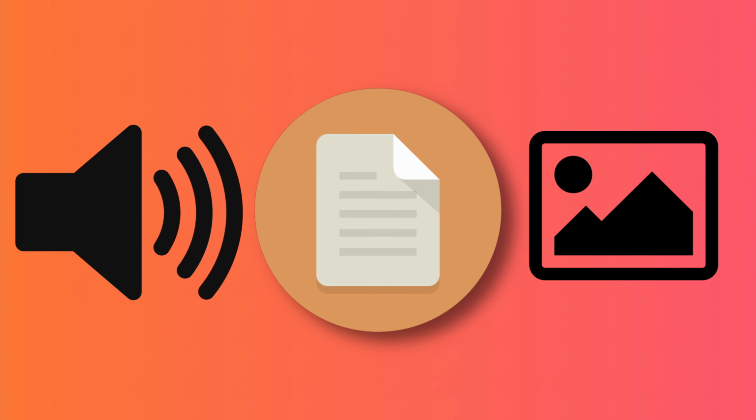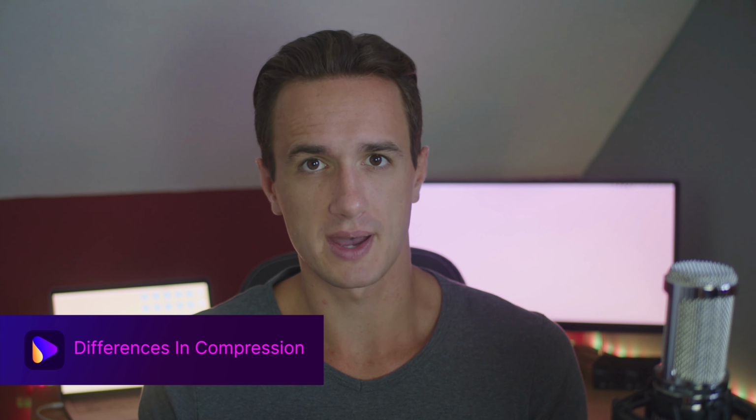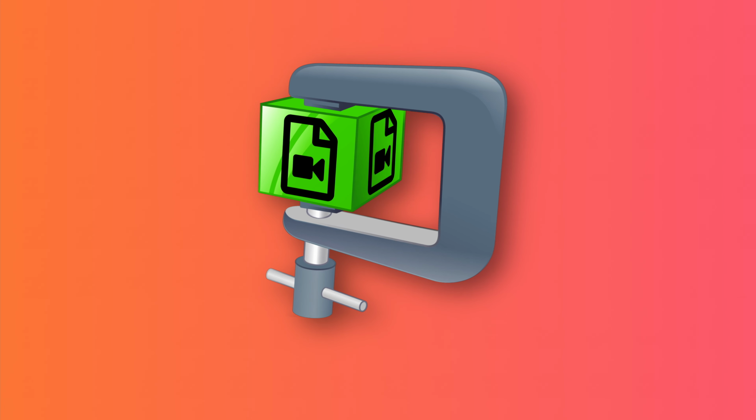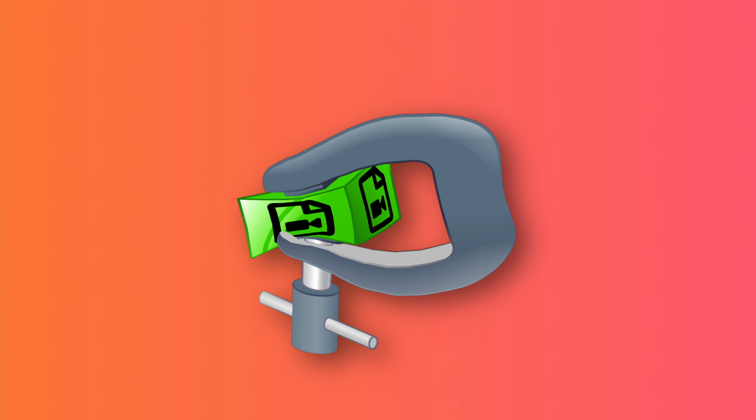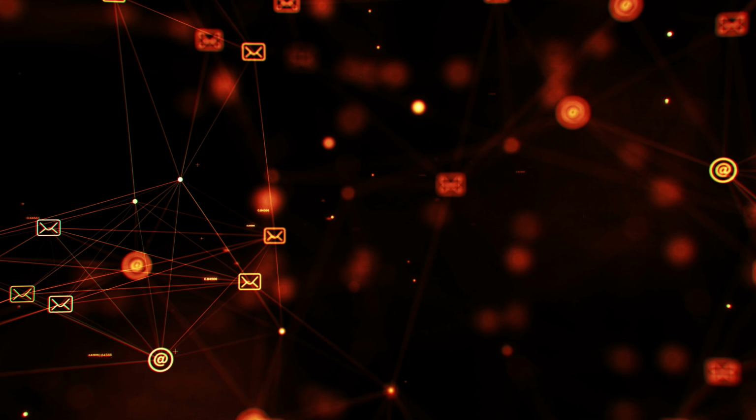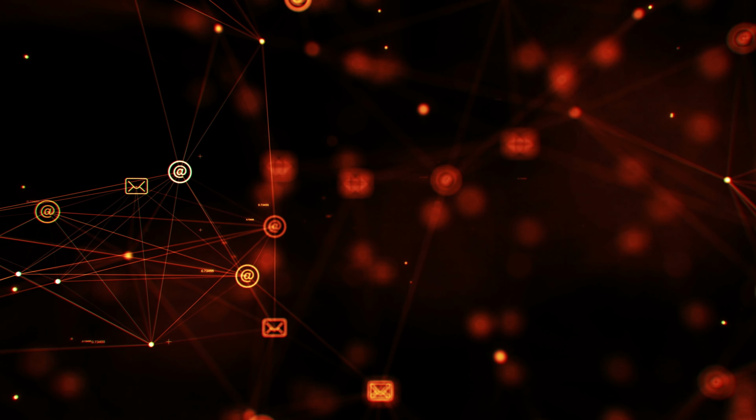Number 1, compression. Compared to most video formats, AVI compresses less data of a video and audio. You can even create an uncompressed AVI file as well if you want. Meanwhile, it is quite normal for MP4 to compress files while storing data. After all, it is a lossy video format that aims to reduce file size. But don't worry, that also makes MP4 a portable and web-friendly container format.